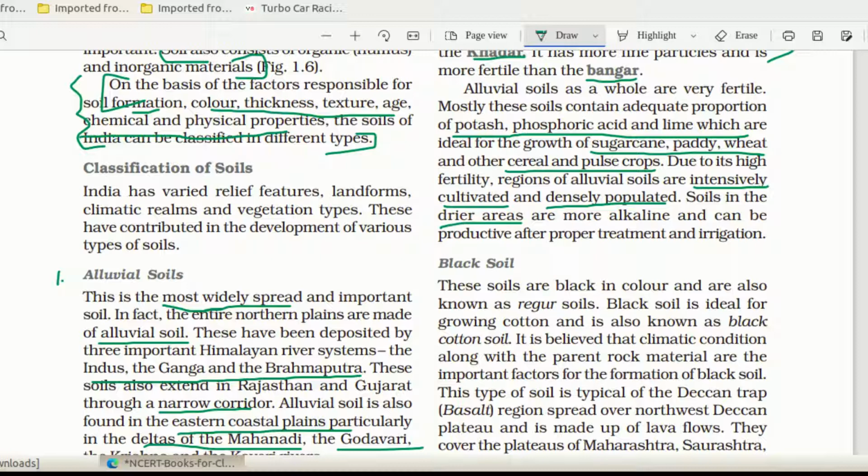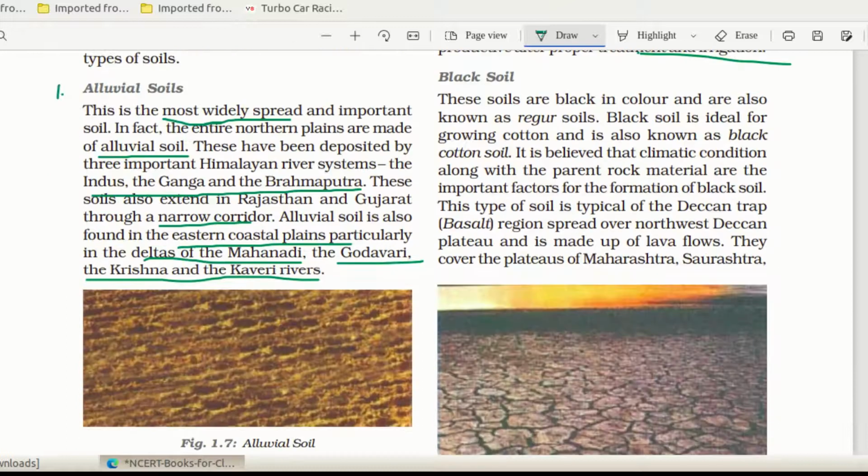Soils in the drier areas are more alkaline. Usually in the dry areas you can see the soil will be more alkaline, and it can be productive after proper treatment and irrigation. So these are the properties of alluvial soil. Next we will see black soil. Black soils are formed due to the weathering of volcanic material. In India, the Deccan Trap region is where we can see the black soil.